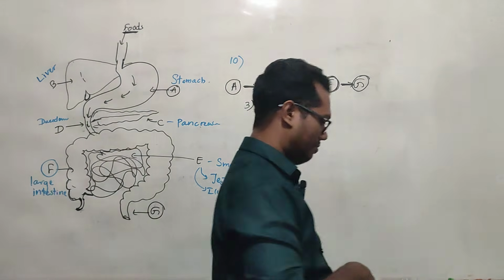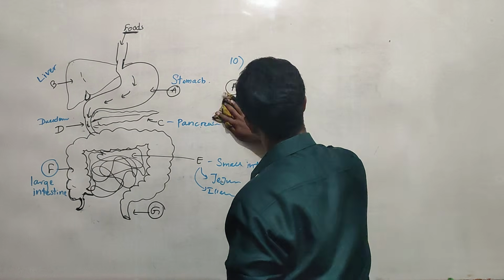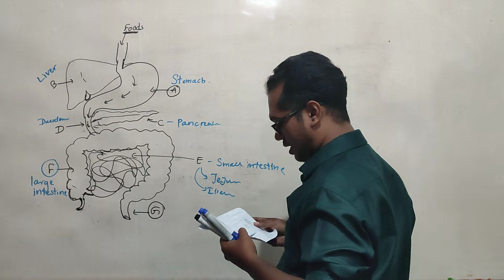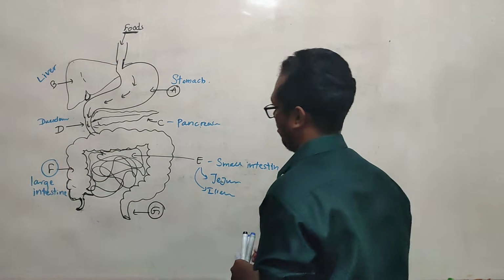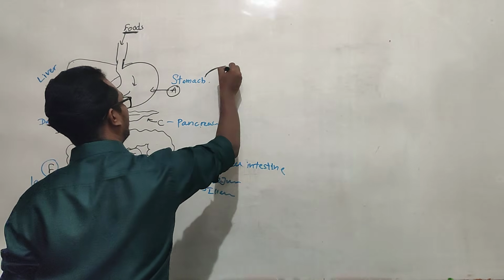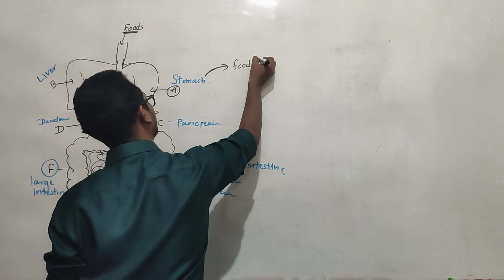Now we move on to question number 11. They're asking the question depending on this diagram again. Question number 11: if the little food is taken out from A and D, where is A? Where is the stomach? We are taking food from A.